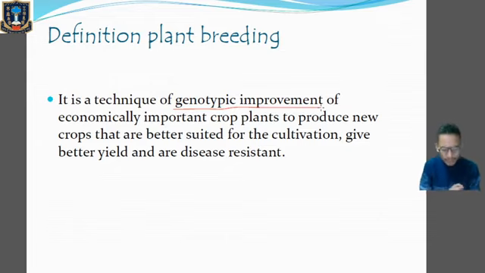After the selection of the hybrid plant with the desirable characteristics, we can go with their multiplication. By this way, improvement in crop plants is carried out with the help of different types of molecular techniques. We also have plant tissue culture, which we'll learn afterwards. By the help of different techniques, we are trying to improve the genotypic features of the plant, leading to better production, better quality, and disease resistance. Clear? So that's the definition of plant breeding.